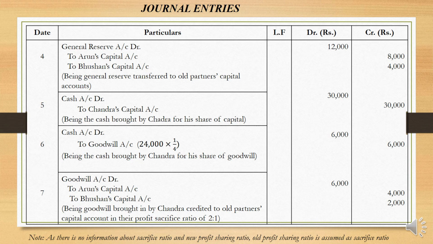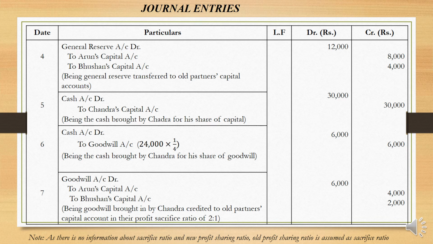Now there is an item called general reserve in the balance sheet, which belongs to the owners. So that has to be distributed to the old partners. General reserve account debit to Arun's capital account 8,000. Again, this has to be distributed in the ratio 2:1, which is the old profit sharing ratio, to Bhushan's capital account 4,000.